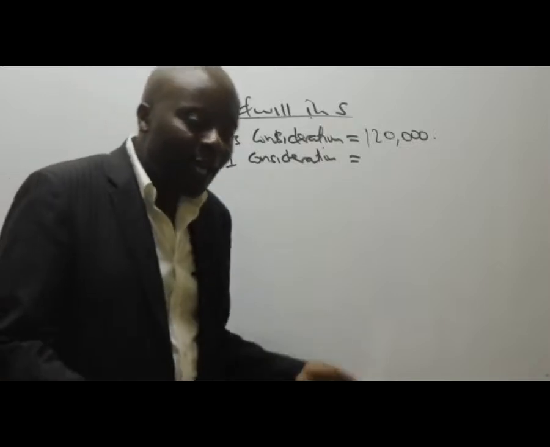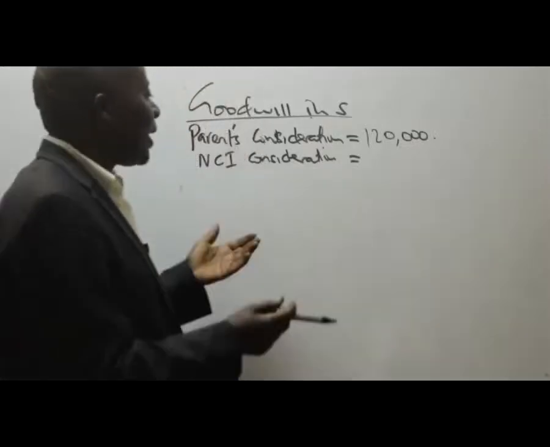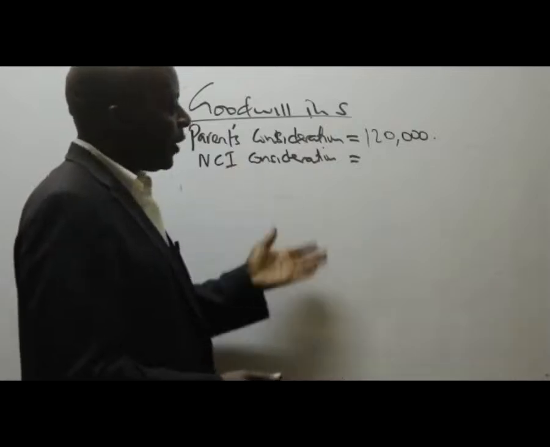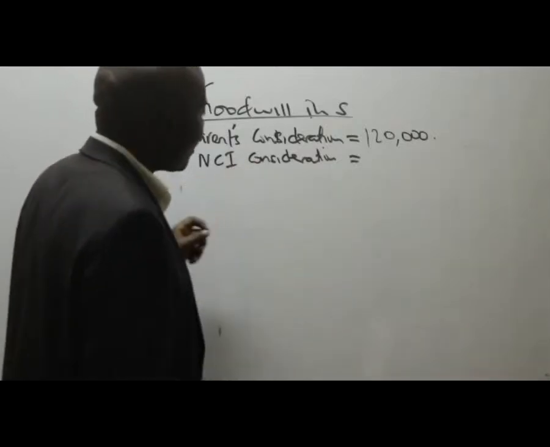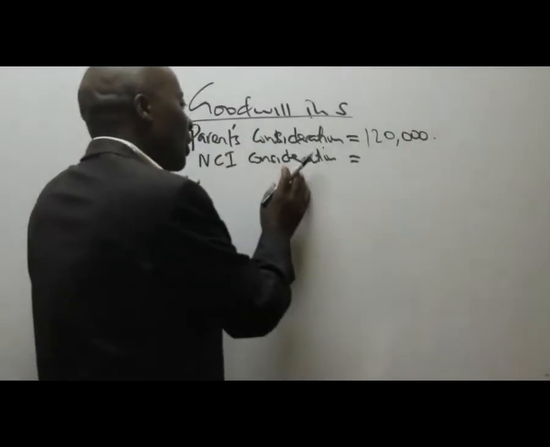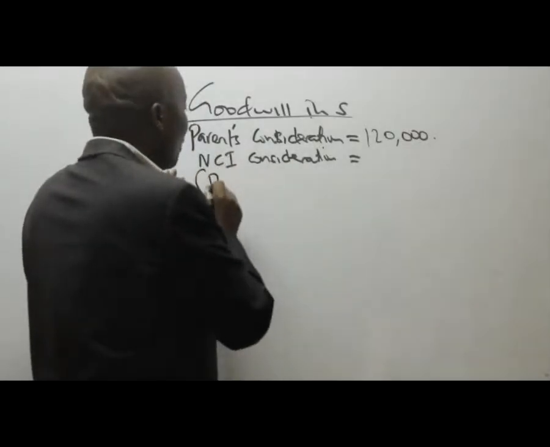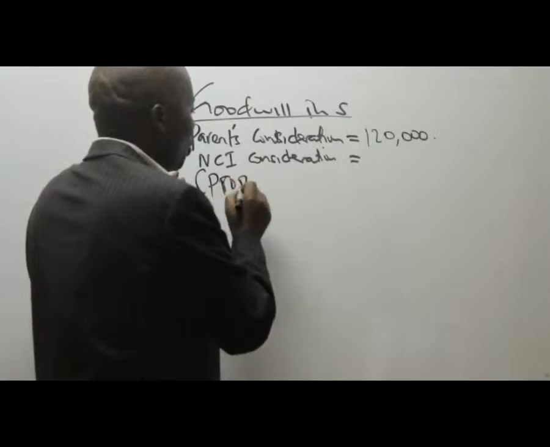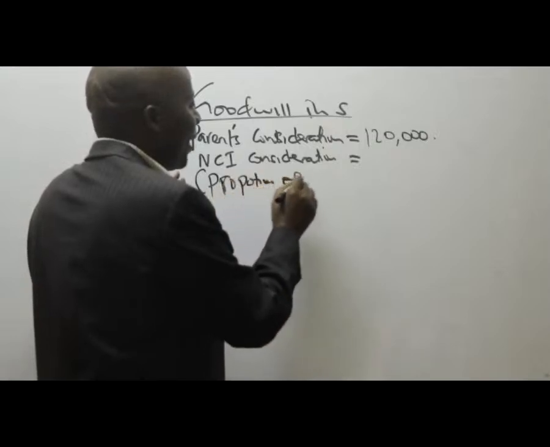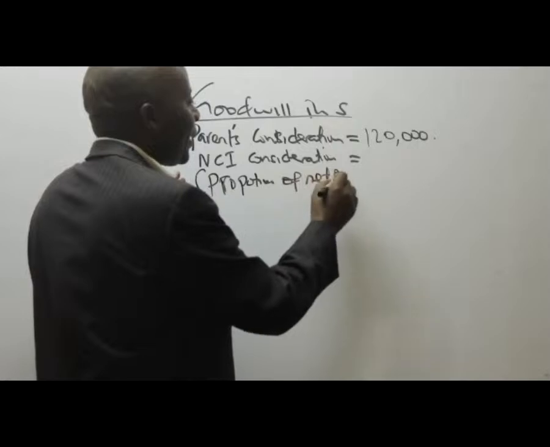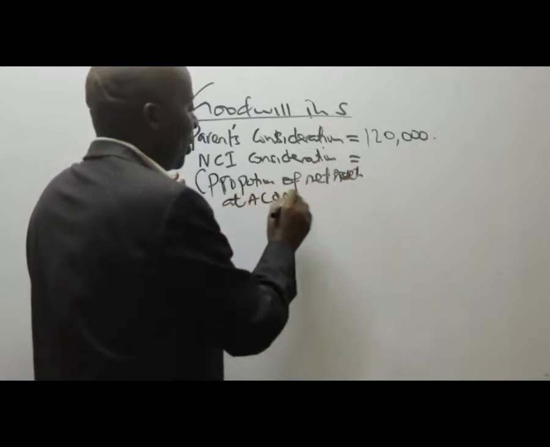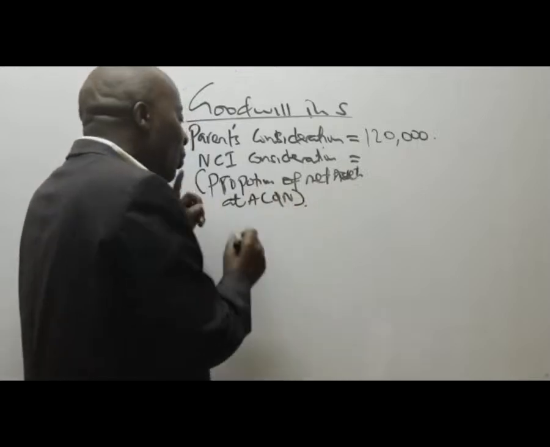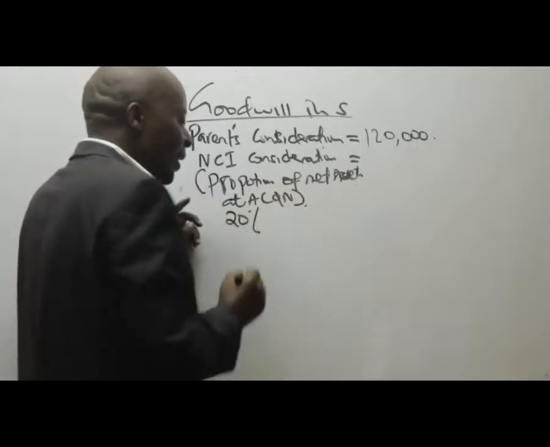And if NCI has not been given, IFRS 10 is very clear with us. It tells us that whenever the NCI's figure is not given, use the proportionate method. So proportion of net assets at acquisition. The NCI percentage, you told me, is 20%.